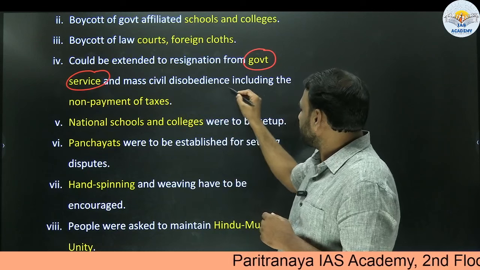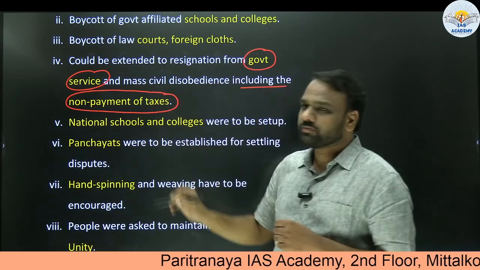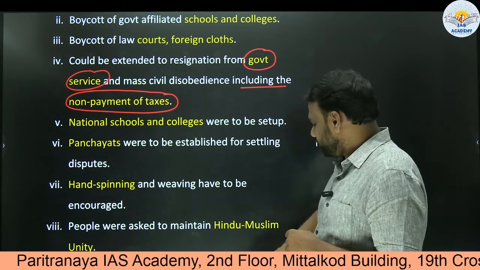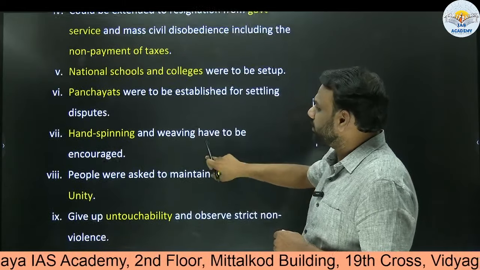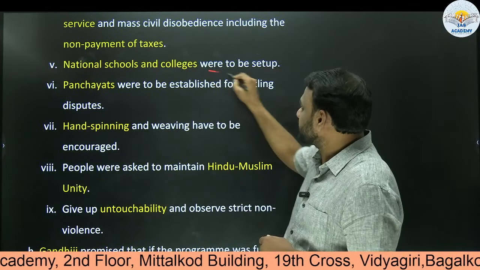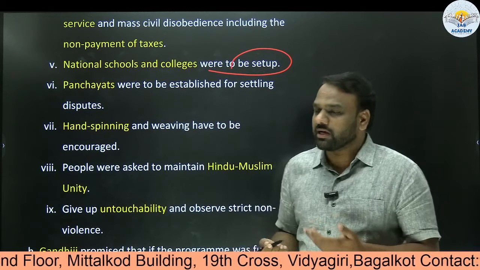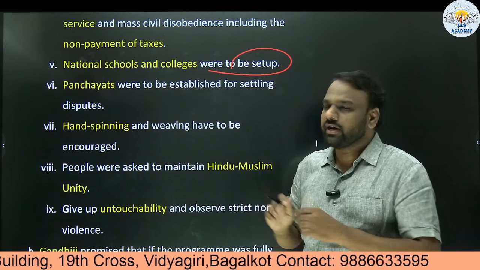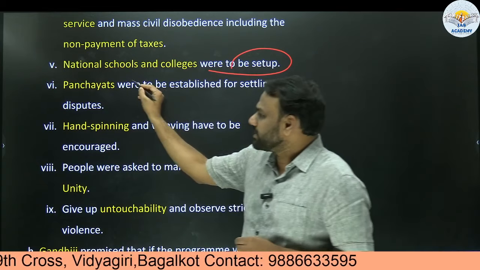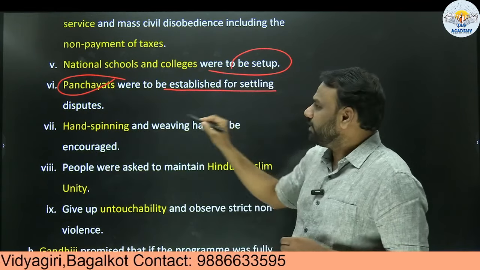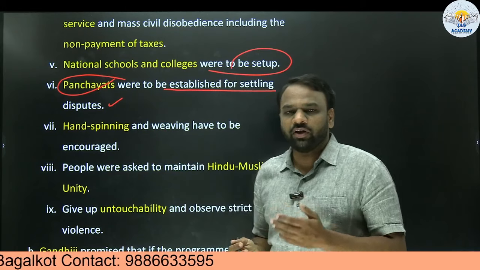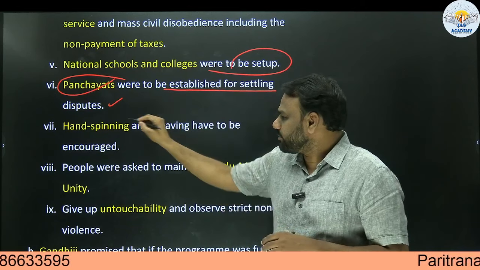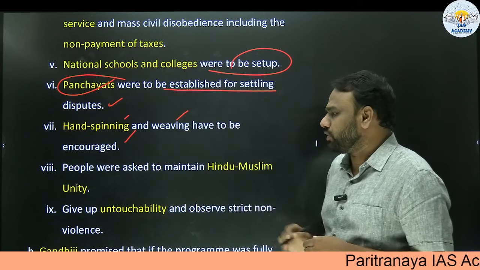Next, mass civil disobedience, including non-payment of taxes. Even withholding the payment of taxes was one of the features of the non-cooperation movement. Other developments as part of the movement: national schools and colleges were set up by Indians, so that people could boycott the foreign schools and colleges and take admission in national ones. Next, panchayats were set up for settling disputes. Whenever there is a dispute, you need not necessarily go to courts, but rather panchayats will be able to resolve the problem. Next, hand spinning and weaving were encouraged as part of the non-cooperation movement.